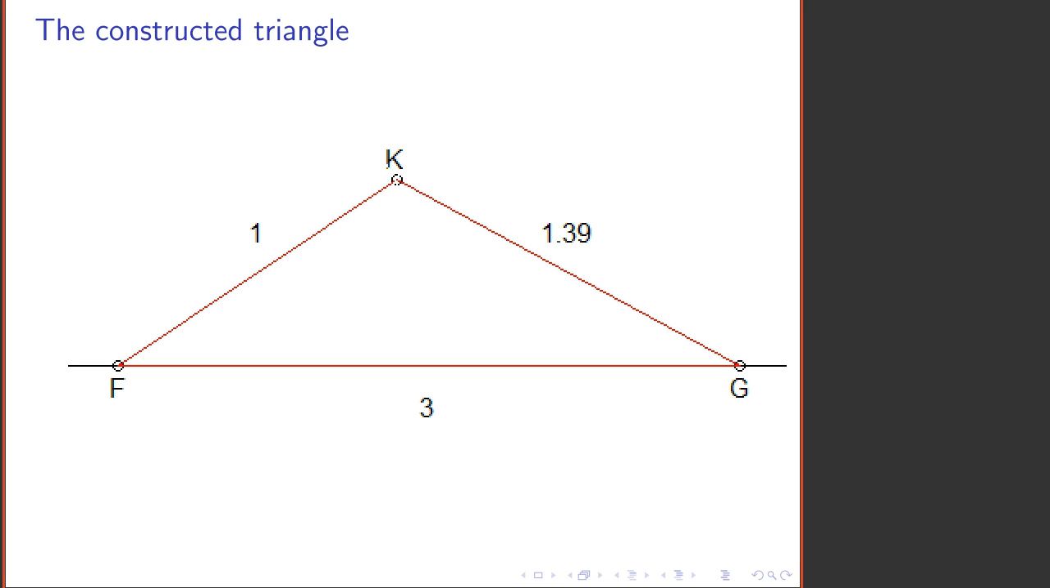Here is the longest side. Here is the second longest side. Here is the shortest side. And you'll notice that the triangle inequality holds. The sum of these 2 lengths is less than this length.